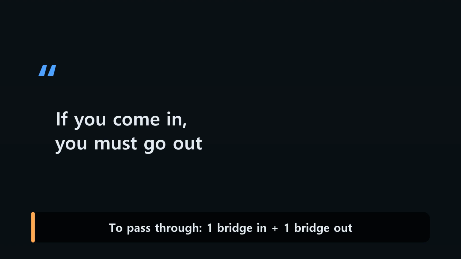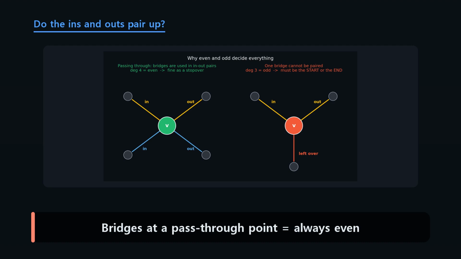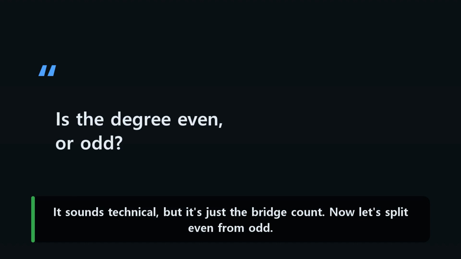To pass through a piece of land, you need 1 bridge coming in and 1 bridge going out. Which means bridges are always used up in pairs. 1 in, 1 out. So any spot that is neither the start nor the end must have an even number of bridges. Let's nail down one term here. The number of edges at a vertex is called its degree. It sounds technical, but it's just the bridge count.